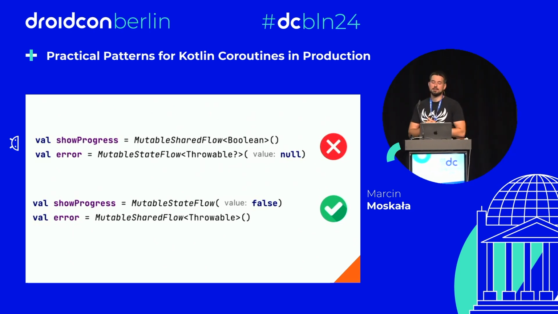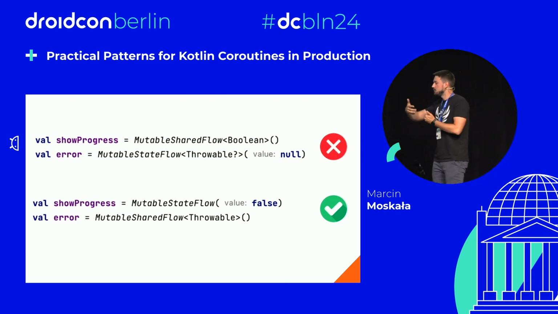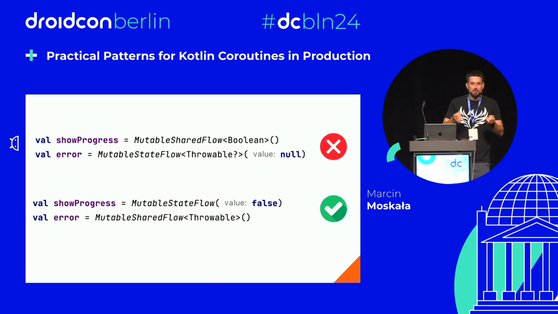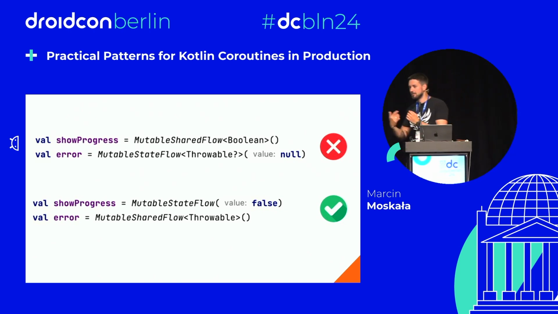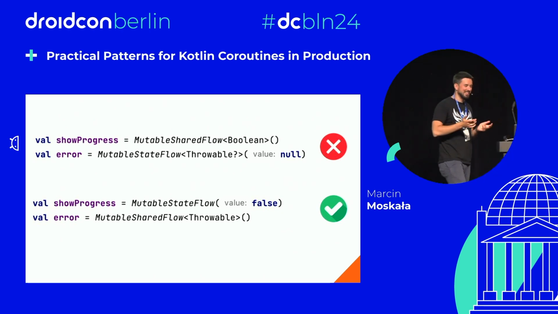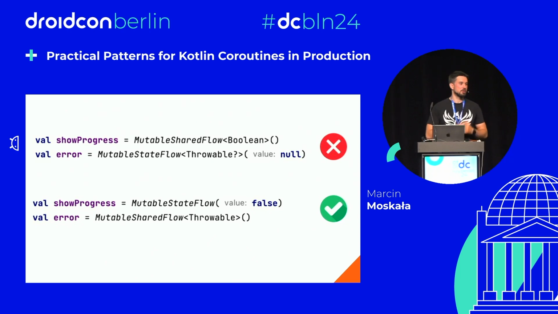However, all the situations where the intermediate values are important, like errors that we want to display, like messages, like notifications, all the situations where we don't want to lose an intermediate value, or where it makes sense to display the same value even if it's the same as before, like Unit, should be represented with a SharedFlow.